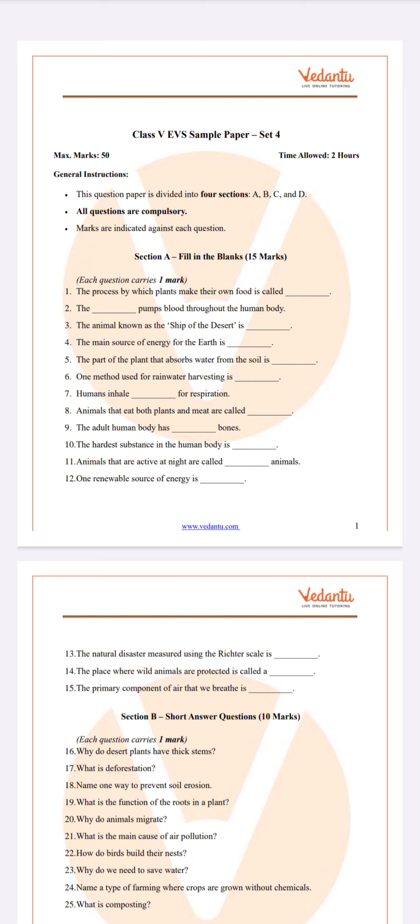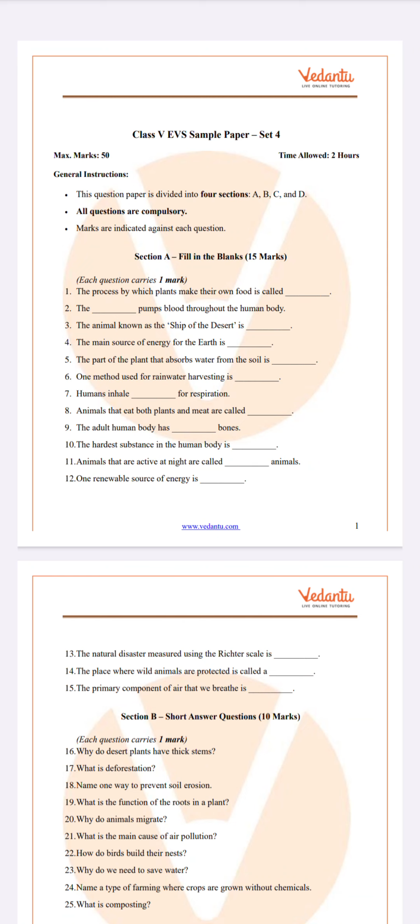The process by which plants make their own food is called photosynthesis. The heart pumps blood throughout the human body. The animal known as the sheep of the desert is camel.